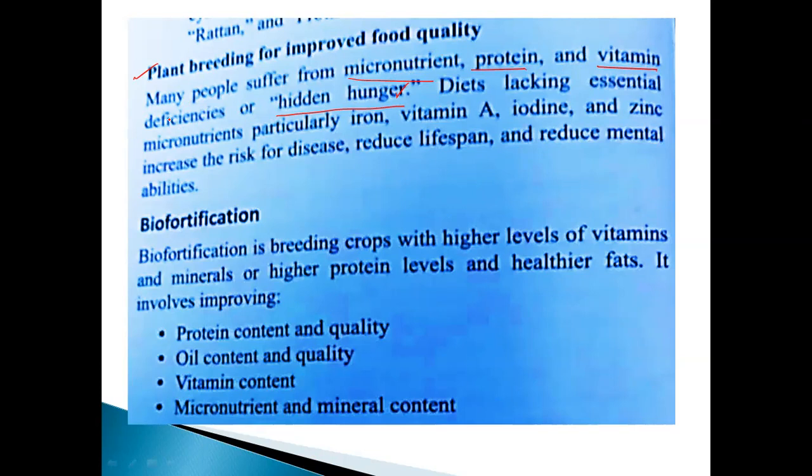So a diet lacking essential micronutrients, particularly iron, vitamin A, iodine, and zinc, increases the risk of disease. Suppose these are lacking when you are consuming foodstuffs, what happens? Due to the lack of these nutrients, it will lead to disease, isn't it? That is given here.